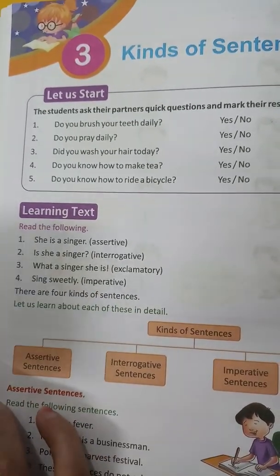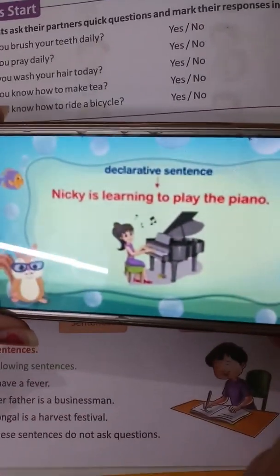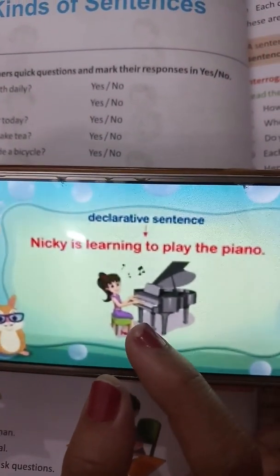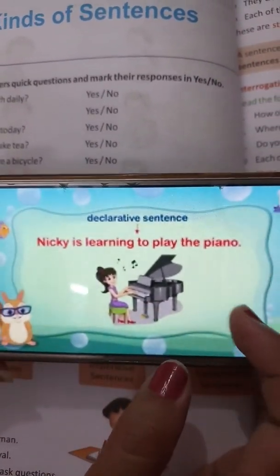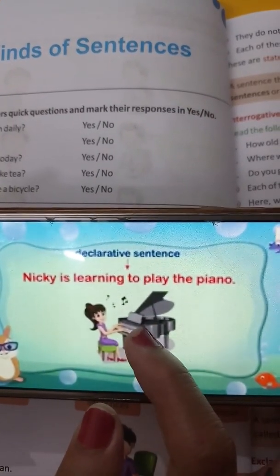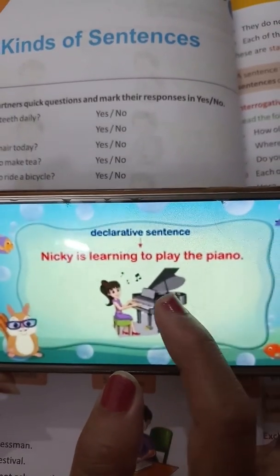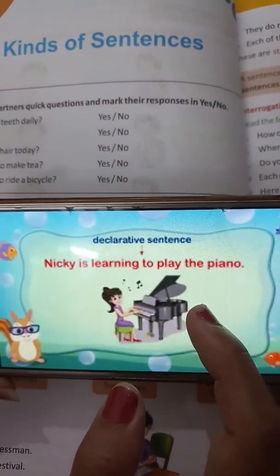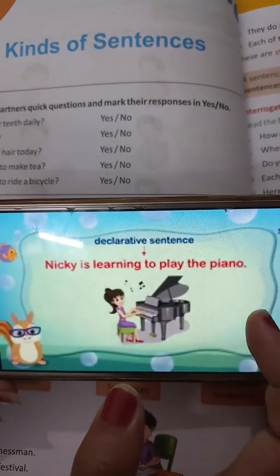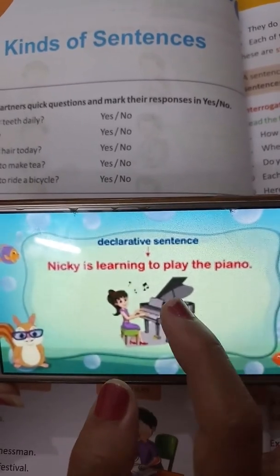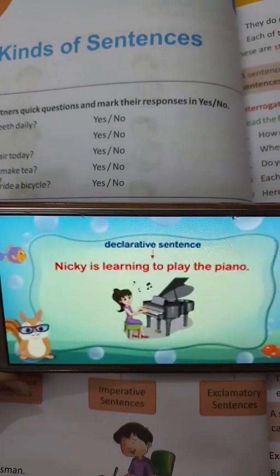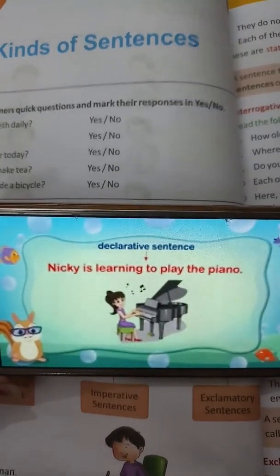See students, first the assertive sentence. You can call it declarative also. See the sentence: Nikki is learning to play the piano. Again, Nikki is learning to play the piano. So students, it is a simple statement, and a sentence that says or states something is called a statement. So this is also called an assertive or declarative sentence.